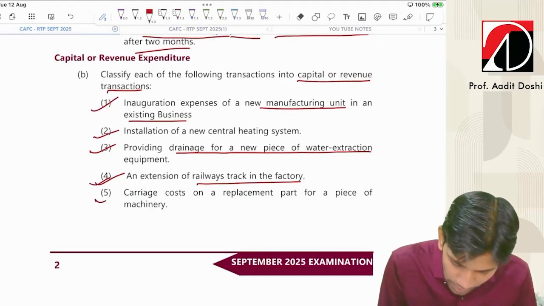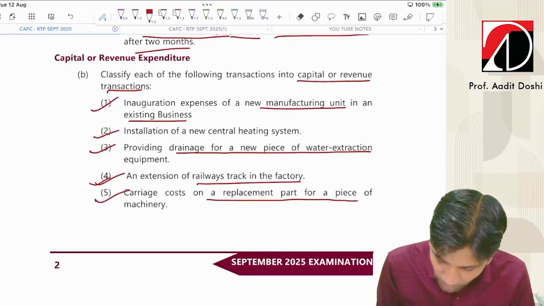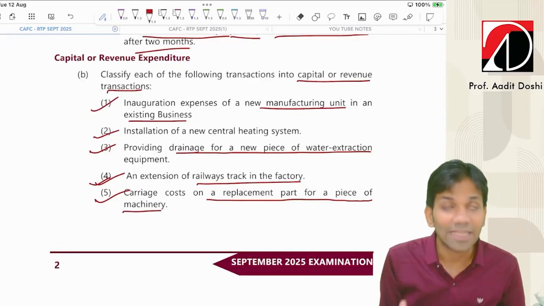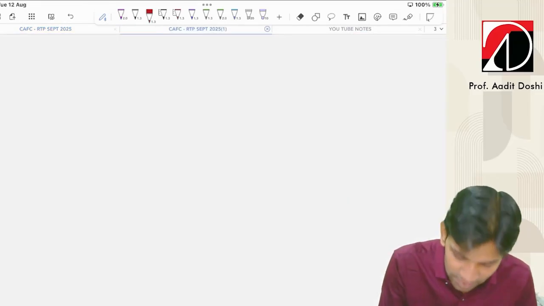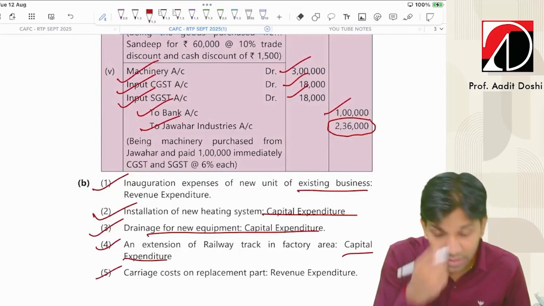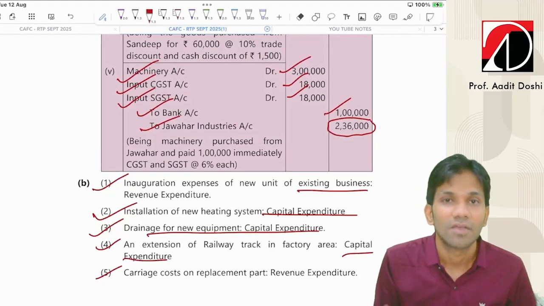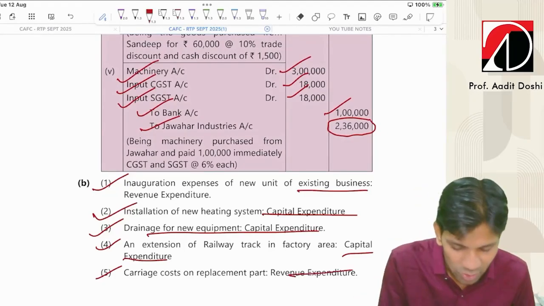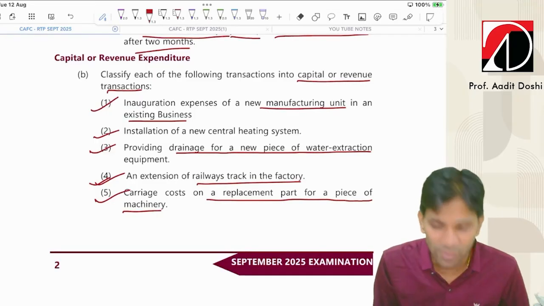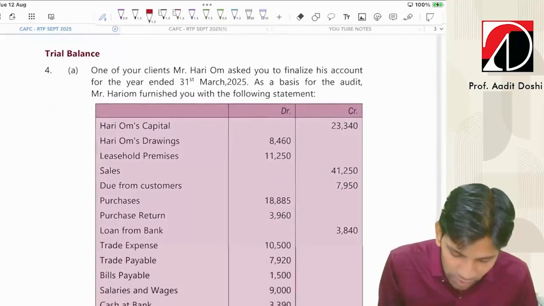Next, carriage cost on replacement part for a piece of machinery. Carriage cost on replacement of part of machinery. This is purely a revenue expenditure. This is a transportation cost incurred by the business for replacing the parts. So it's a revenue expenditure. So very simple question asked on journal and capital revenue expenditure. Let's move ahead for the trial balance part.